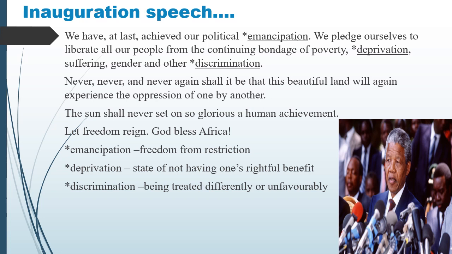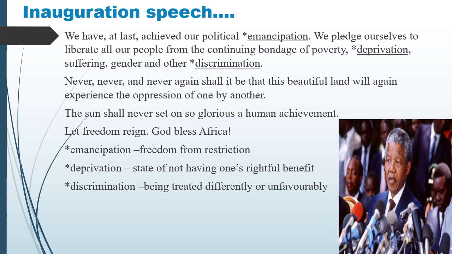So in this passage, we come to know that after getting this political freedom, his government pledged to liberate people from the bondage of poverty, deprivation, suffering and other discrimination.